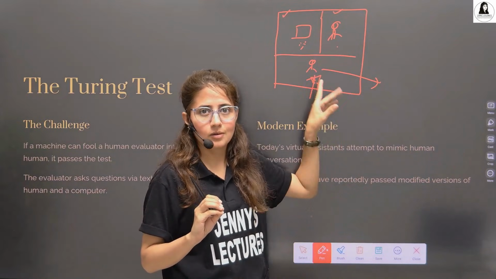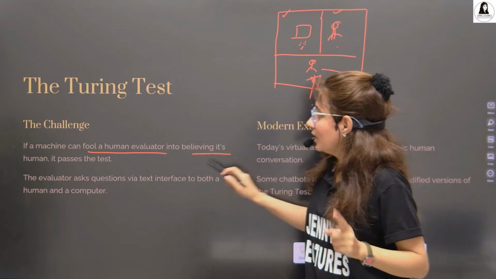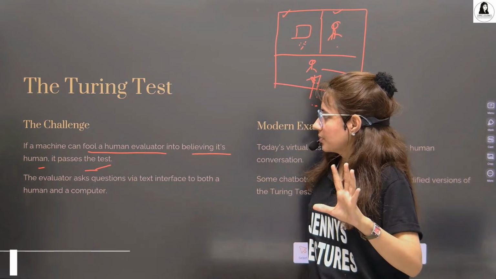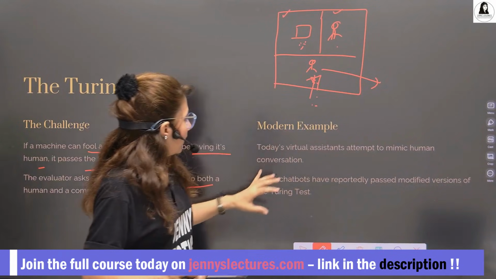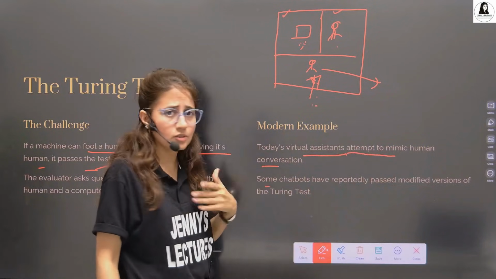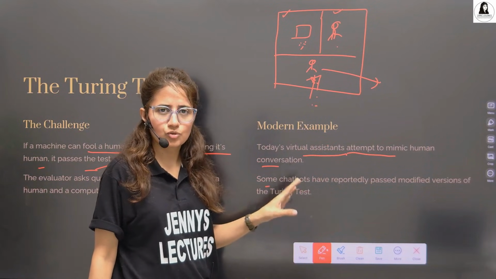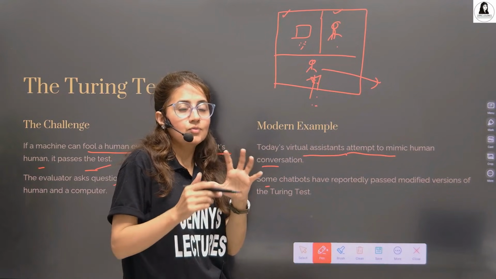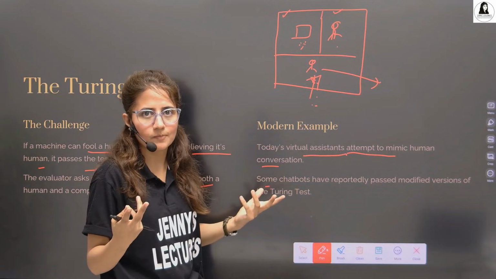And ChatGPT has already passed this Turing test, right? So if a machine can fool a human evaluator into believing it's a human, not a machine, then it passes the test. The evaluator asks questions via a text interface to both the human and the computer. And today the virtual assistants in our phones attempt to mimic human conversation, and many chatbots, even ChatGPT, have passed this Turing test. So he proposed the Turing test at that time to evaluate the machine, I mean, to find out whether a machine can think like we humans think, right?